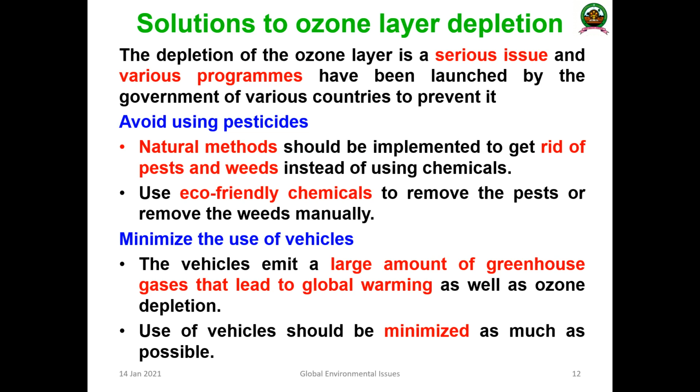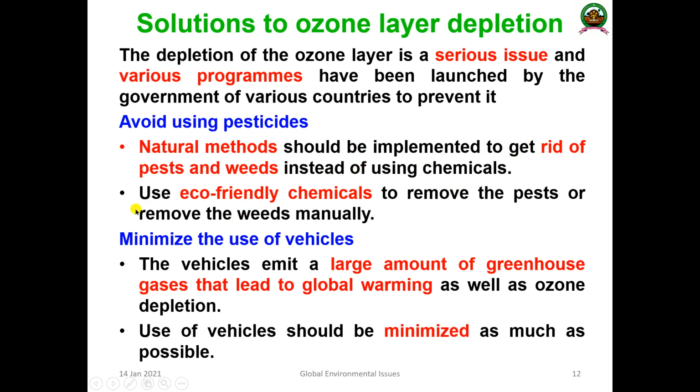So the first one is avoid pesticides. I told you pesticides contain a lot of halogens such as chlorine and bromine. This pesticide needs to be avoided because it contributes a lot of such components. So natural methods should be implemented to get rid of pests and weeds instead of using chemicals such as bromine, chlorine, fluorine, or iodine.